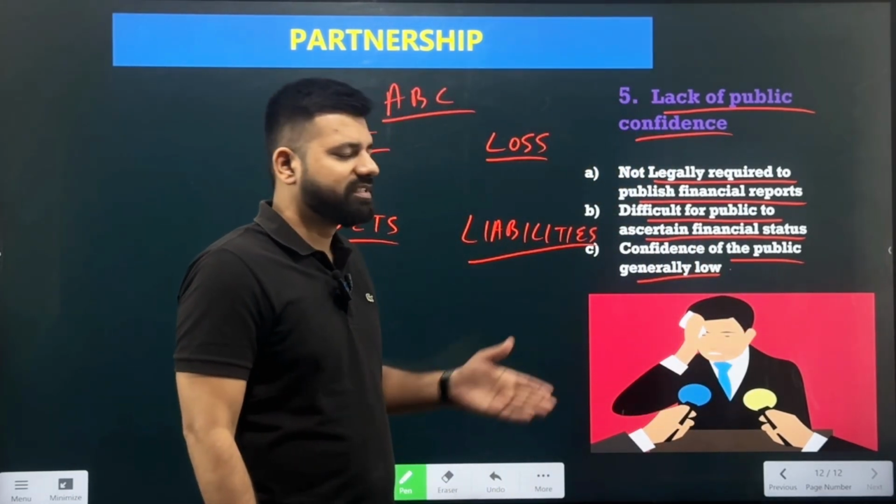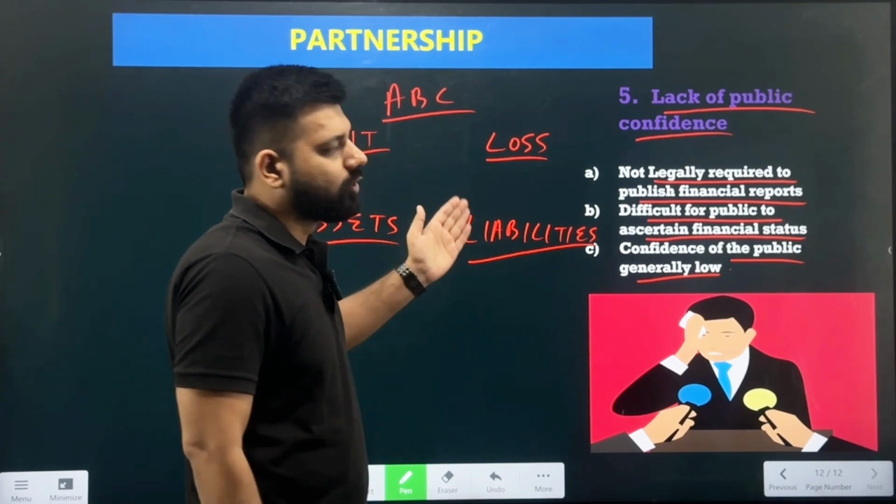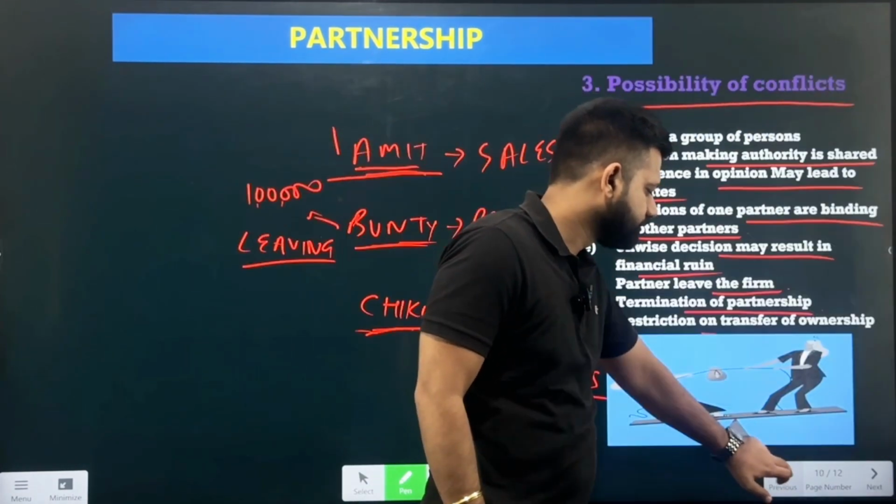Now, if the business tries to get even a small amount of funds from the partners, the partner would be liable to pay off all the debts because the partners over here have unlimited liability. Because of the unlimited liability status, the new partners would not be interested in starting new activities or bringing innovation, because they are not aware of the financial status of the company. So this being the last limitation of the partnership, the public does not have sufficient confidence in the business. Now, let's talk about all the limitations we have discussed till now.